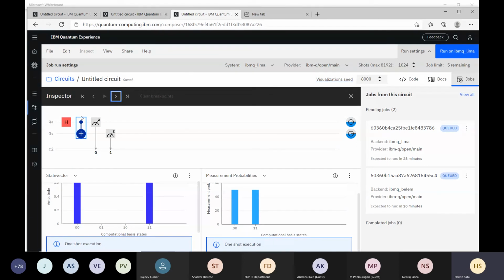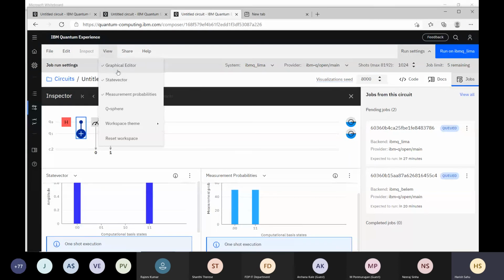The simulator is nothing but those qubits being represented by column vectors and the gates being represented by matrices, and just this linear algebra is happening here. So at every stage we can see what the state is after each step. Using this inspector in the simulated environment, you can see what your current state should be at this point. So this inspect is like a breakpoint in programming, which we use.